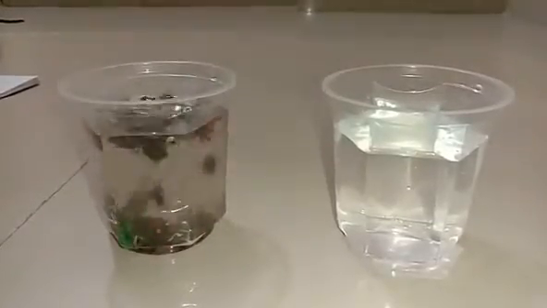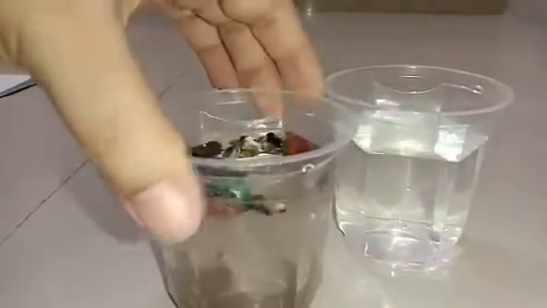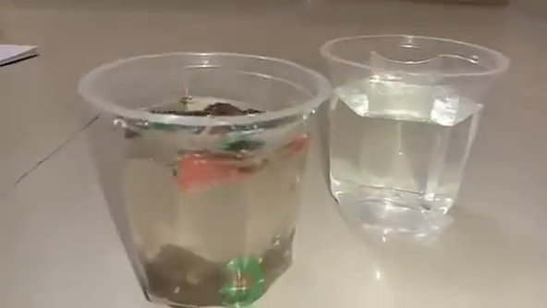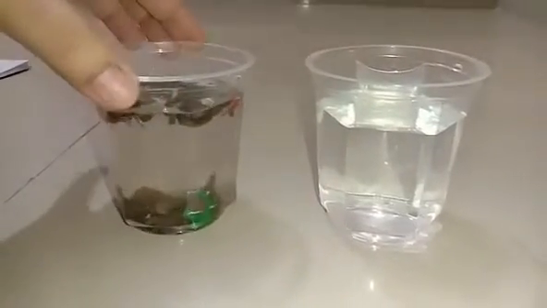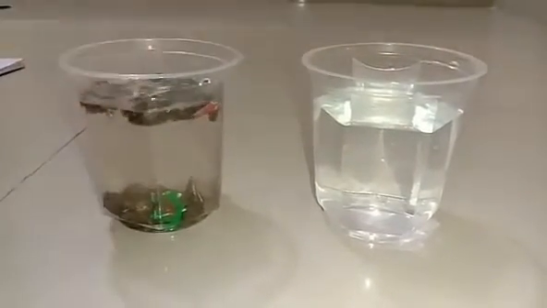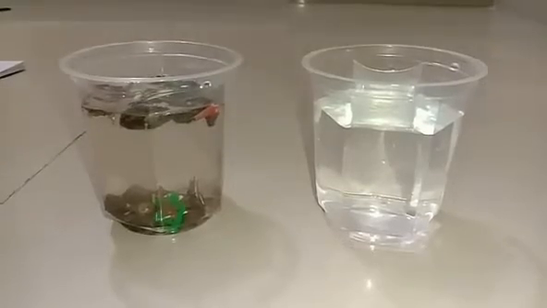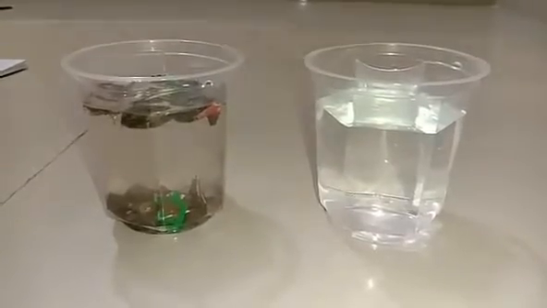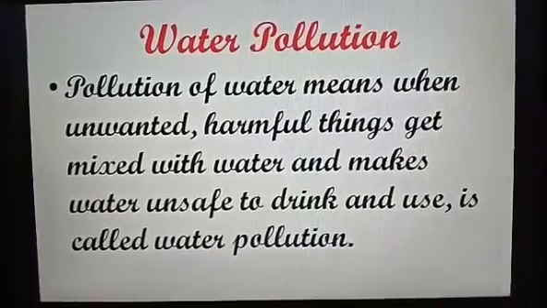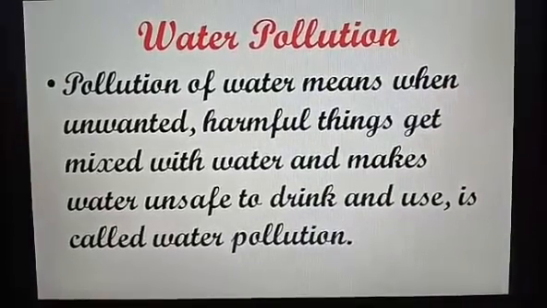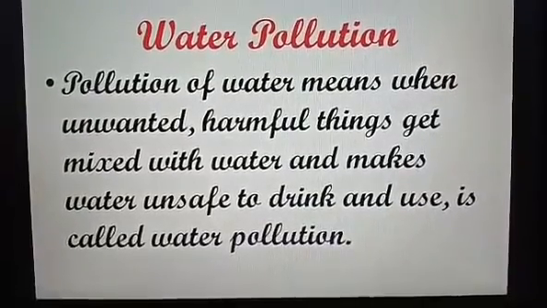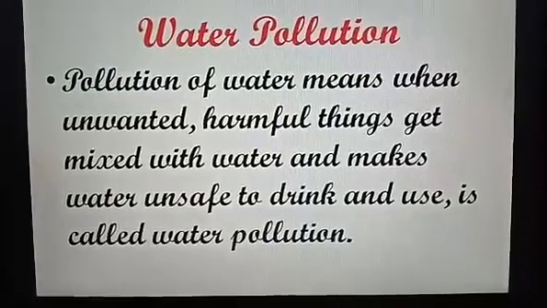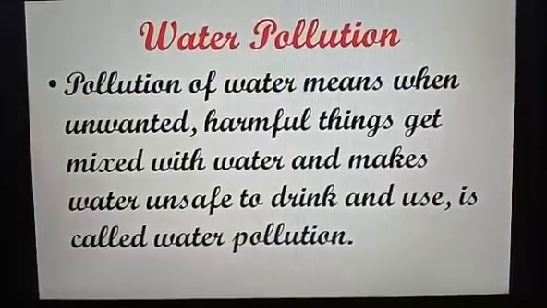Now tell me, students, can we drink such kind of water? Can we drink such kind of water which is looking dirty? No, we cannot drink such kind of water. Why? Because now it is dirty and got polluted. So, what is pollution? Water pollution means when unwanted, harmful things get mixed with water and makes water unsafe to drink and use is called water pollution.